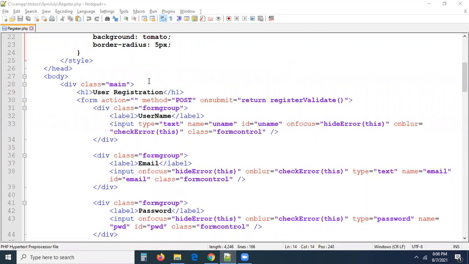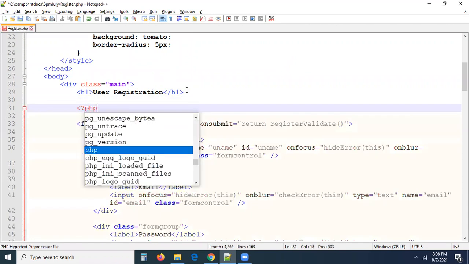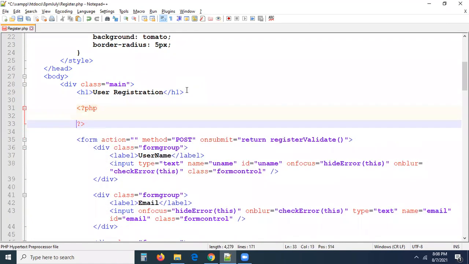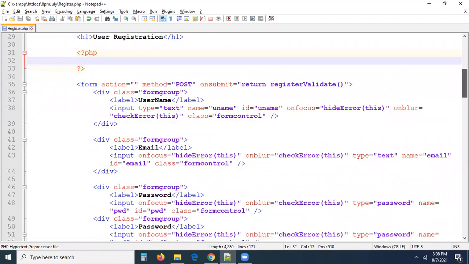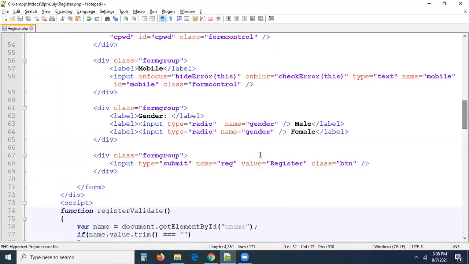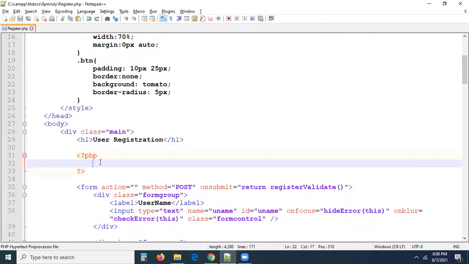Just above the form, I'm going to write something: open PHP, close PHP, just above the form. Once you submit the form, we have to collect the data. What is the name of the submit button? Can you check this? The name of the submit button is REG. If REG is submitted, I want to collect the data.